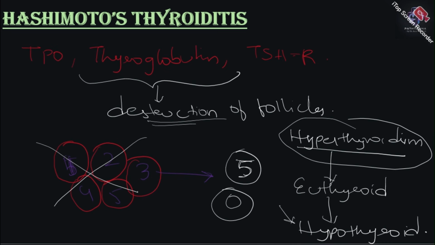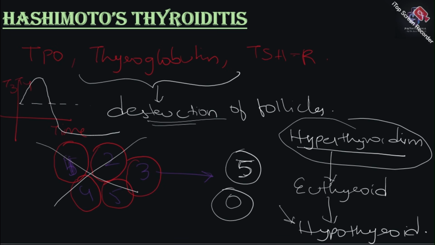So let's say if you make a graph, okay, over the time, let's say these are T3 T4 and this is your time. Okay, let's say this is your euthyroid level. Initially the patient will have hyperthyroidism, then they will come back to euthyroidism, and then it will be a continuous hypothyroidism. So this is how a graph will look like in a Hashimoto's thyroiditis.